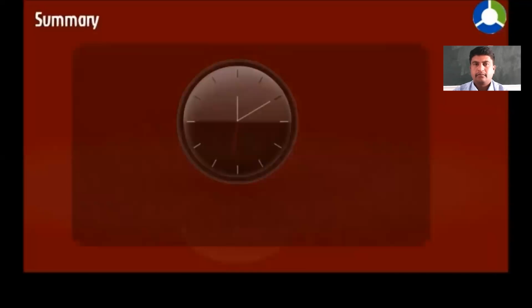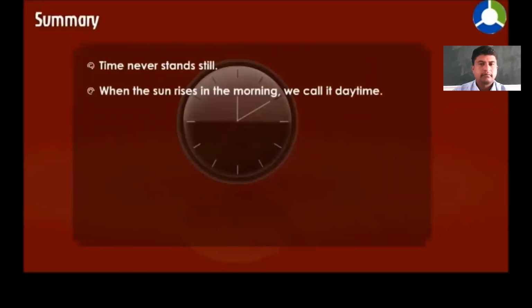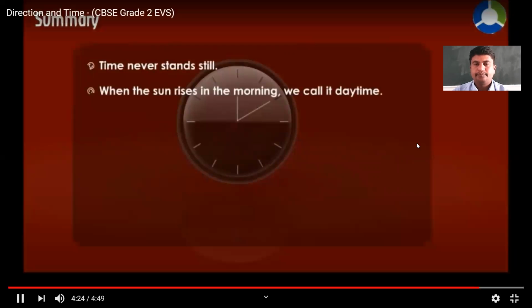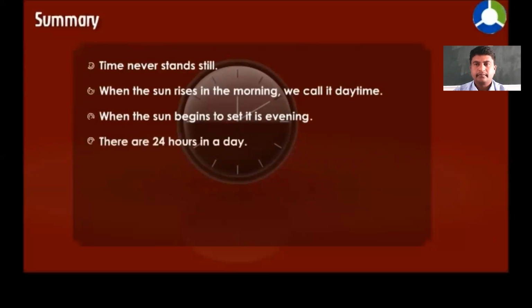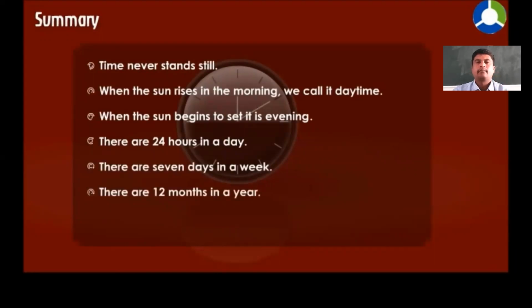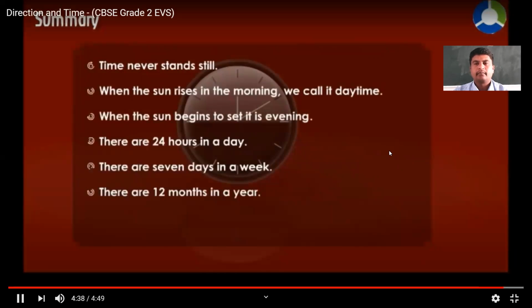Summary: time never stands still. When the sun rises in the morning, we call it daytime. When the sun begins to set, it is evening. There are 24 hours in a day. There are 7 days in a week. There are 12 months in a year.